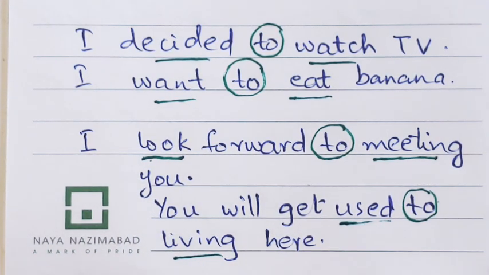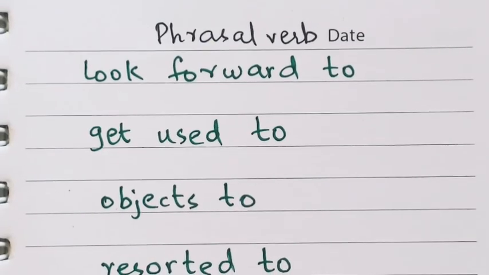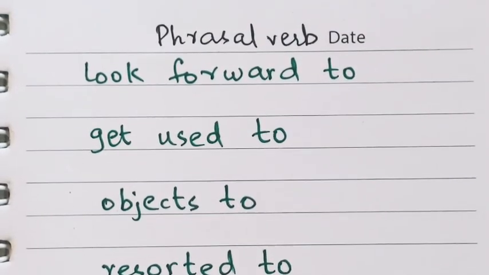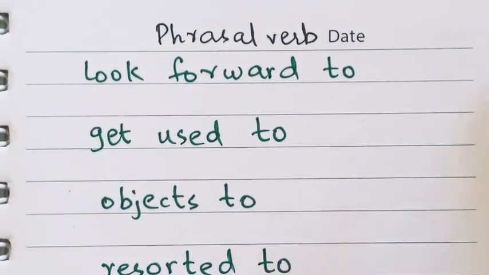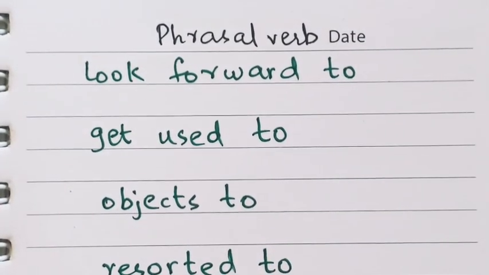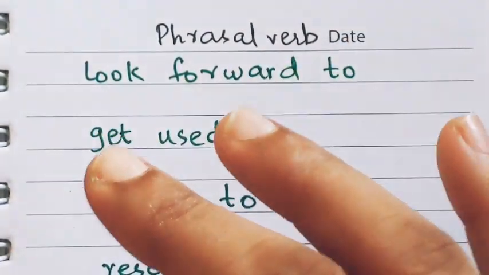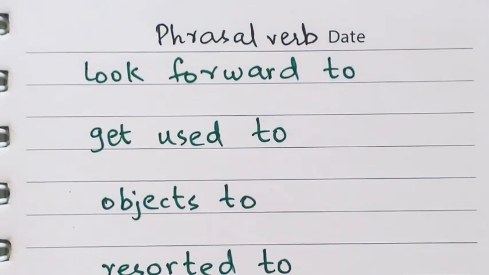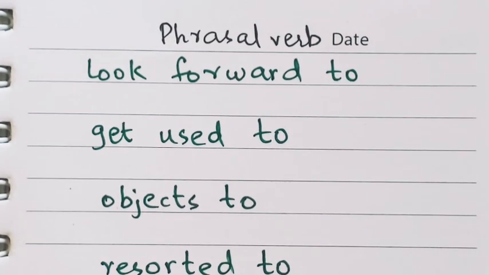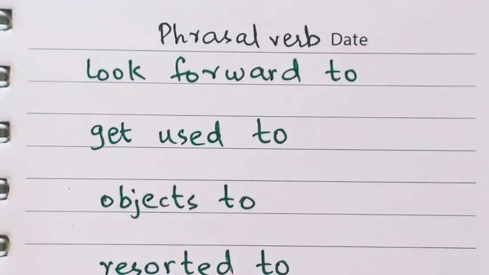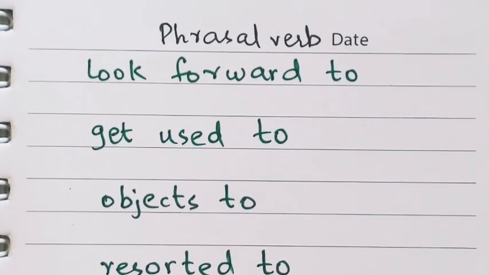So you have to, students, learn a rule. These verbs are not working alone, but are phrasal verbs with the word to. Look forward to comes together. It is used as a unit. You cannot separate to from this phrasal verb because to is part of this phrasal verb. Look forward to. I look forward to meeting you. I look forward to ice cream. So whenever to is part of a phrasal verb, the verb followed by this phrasal verb would end in ing. Like here, I look forward to meeting you. Okay? I look forward to eating ice cream.